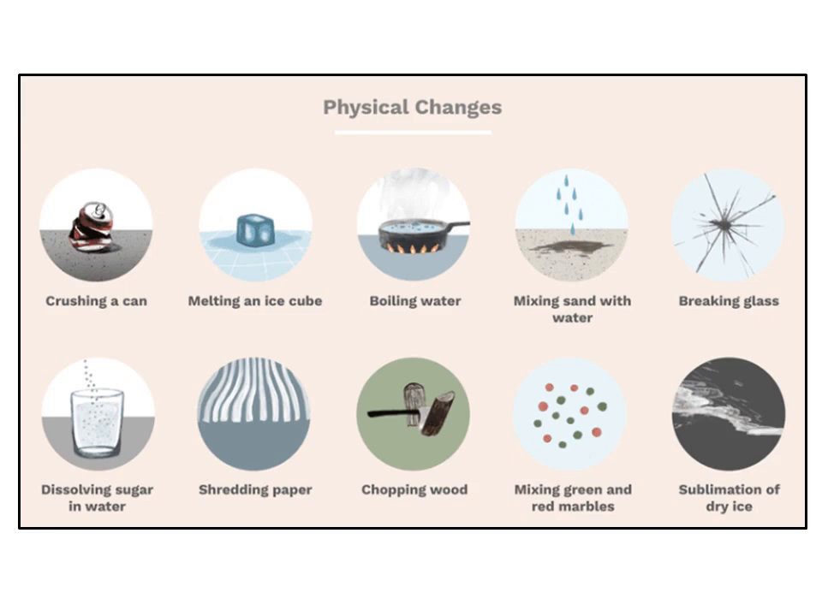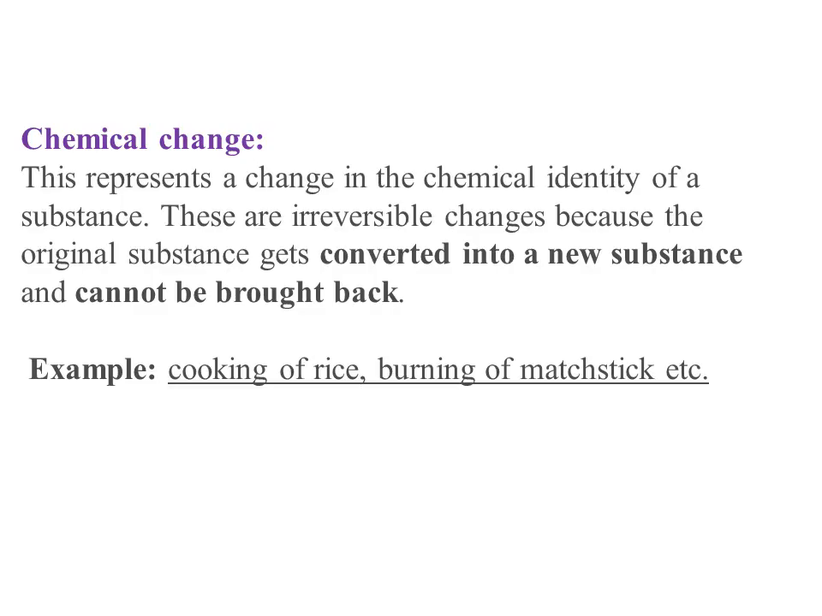Now we come to chemical change. What is chemical change? That is different from physical change. This represents a change in the chemical identity of a substance. These are irreversible changes because the original substance gets converted into a new substance that cannot be brought back. So in chemical change, we actually find a new substance and the previous one cannot be brought back. So this is totally different from physical change.